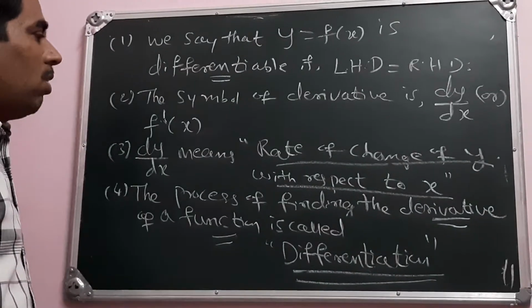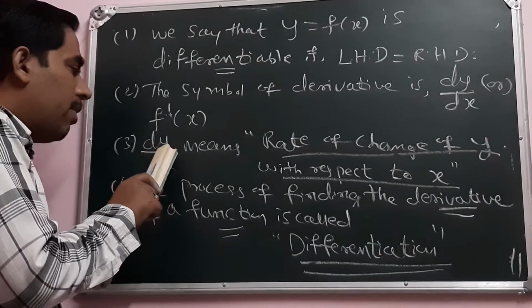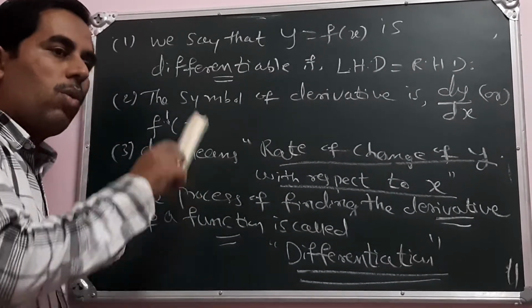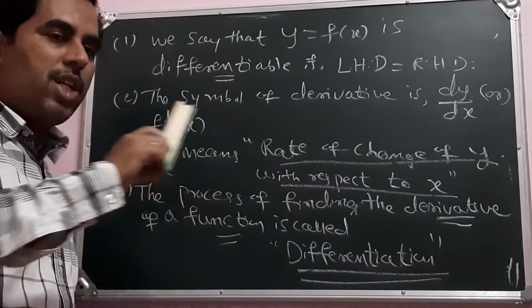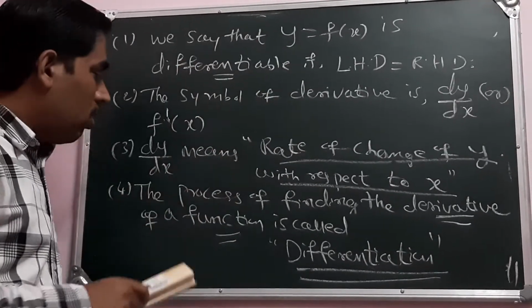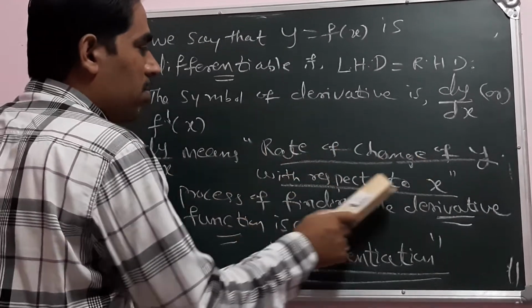How do you write the derivative? dy by dx is equal to the limit of h tends to 0 of f of, and we have to write all that quantity, as we discussed earlier. That is the expression for derivative, the rate of change of y with respect to x.